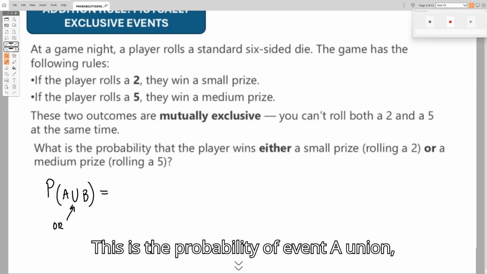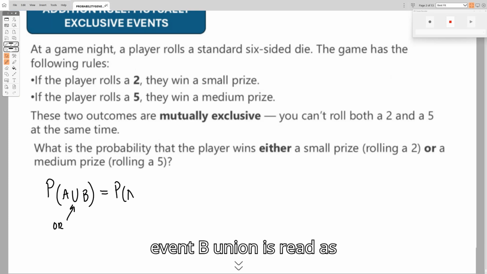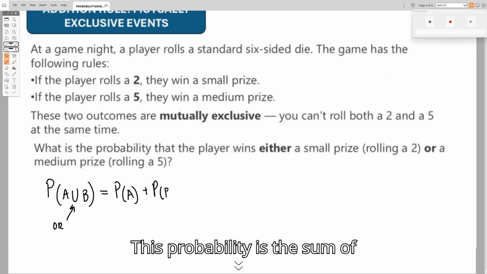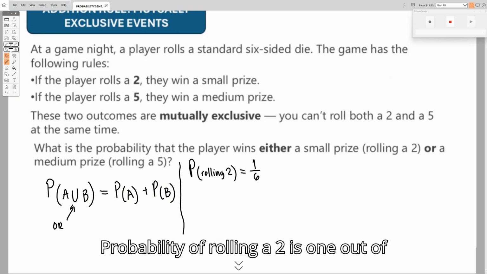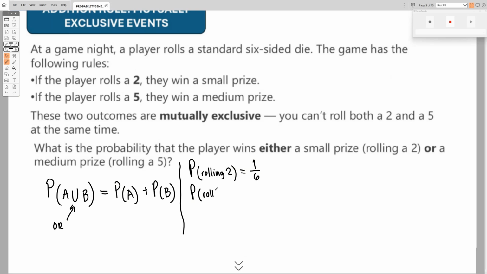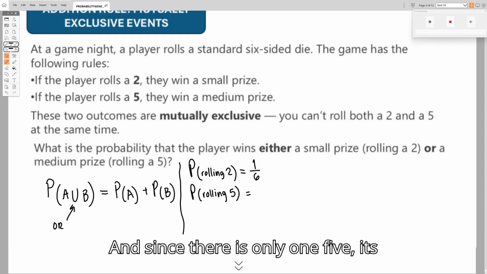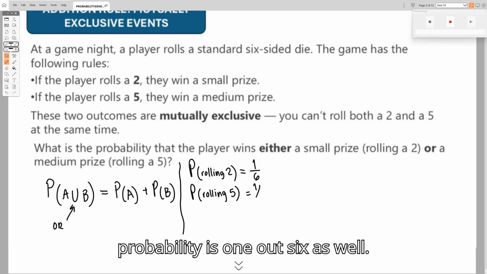This is the probability of event A union event B. Union is read as or. This probability is the sum of the probability of A plus the probability of B. Probability of rolling a 2 is 1 out of 6. And since there is only one 5, its probability is 1 out of 6 as well.